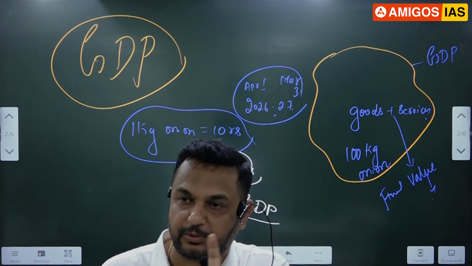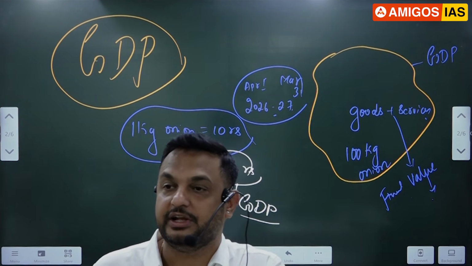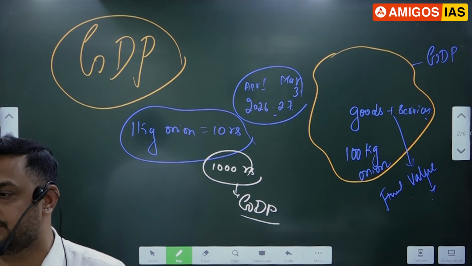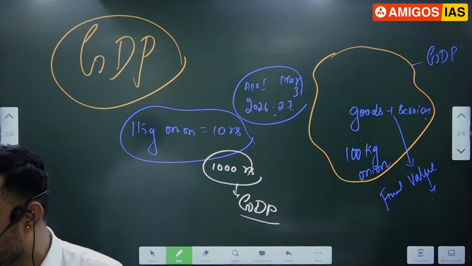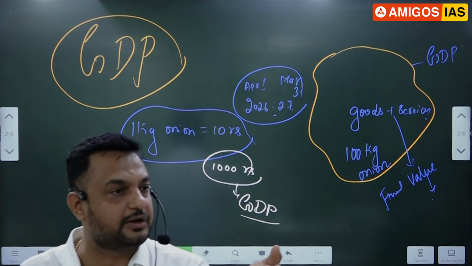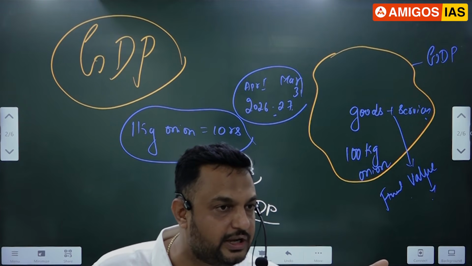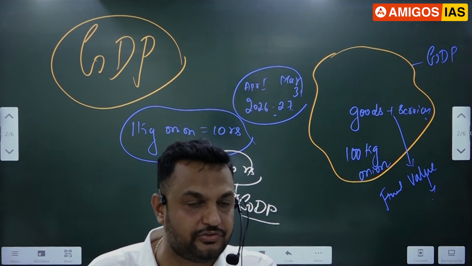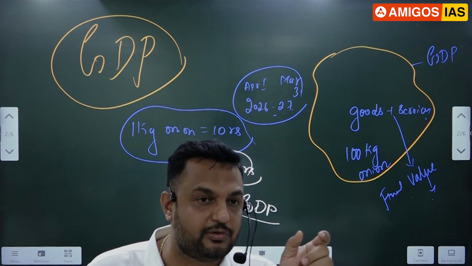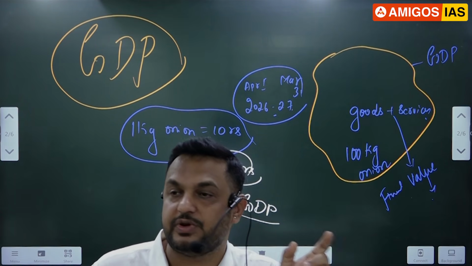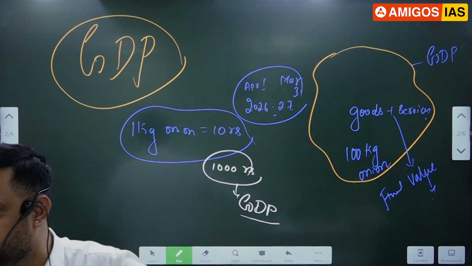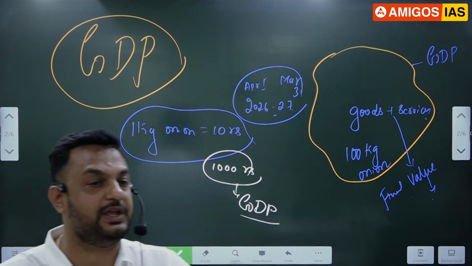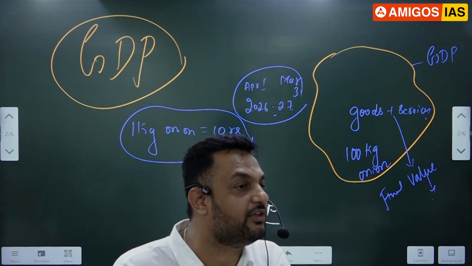Now tell me, in the production method, should we consider the value of intermediate goods and services or final goods and services? Final goods and services. If you subtract the intermediate goods and services, you will get the final value only, and that final value alone is taken into consideration to say this is the value of GDP. That's why it is called the GVA method. We have two other methods also. NSO will also check the GDP using the other two methods. One is the income method and the second is the expenditure method.